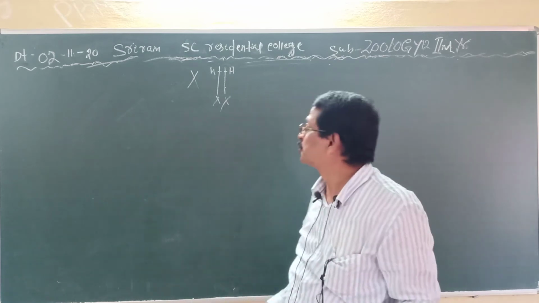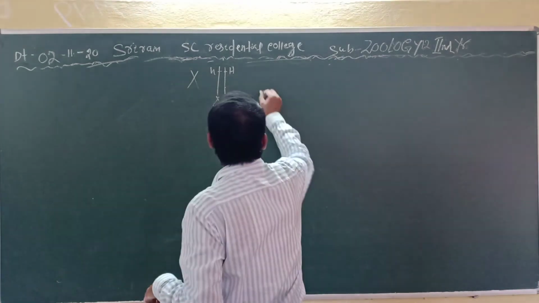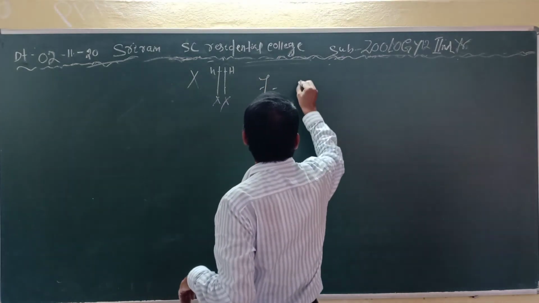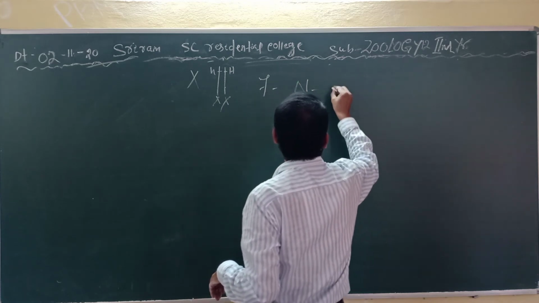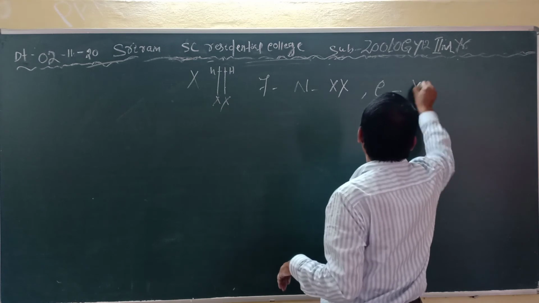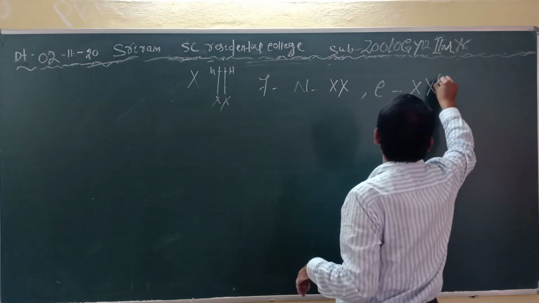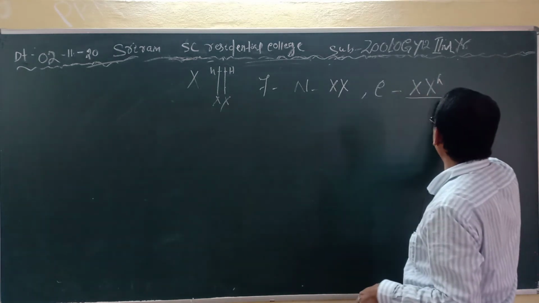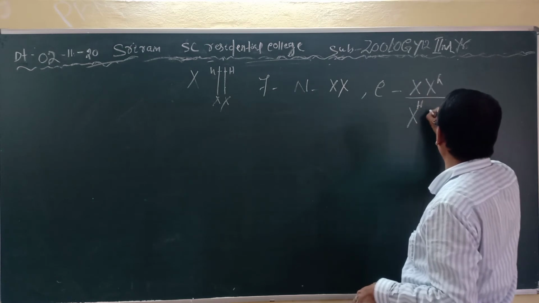Clear? So what are the symbols for the female? In the female, the normal is XX and the carrier is XH. You may write it this way or in this way.